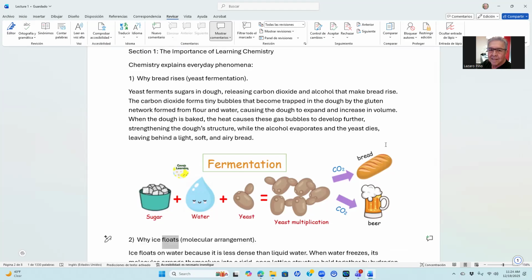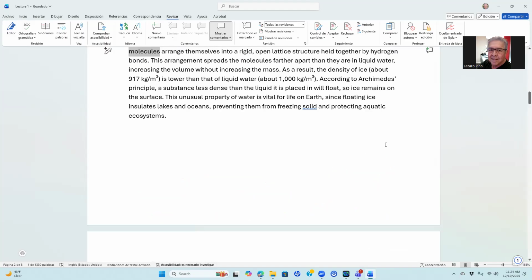2. Why ice floats, molecular arrangement. Ice floats on water because it is less dense than liquid water. When water freezes, its molecules arrange themselves into a rigid, open lattice structure held together by hydrogen bonds. This arrangement spreads the molecules farther apart than they are in liquid water, increasing the volume without increasing the mass.